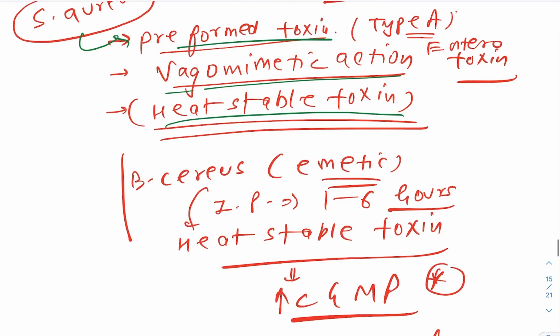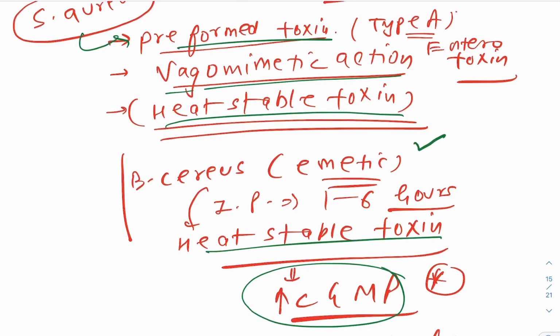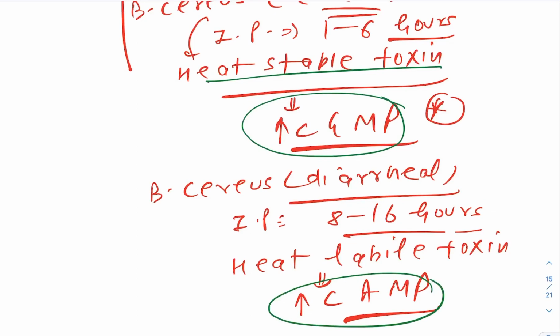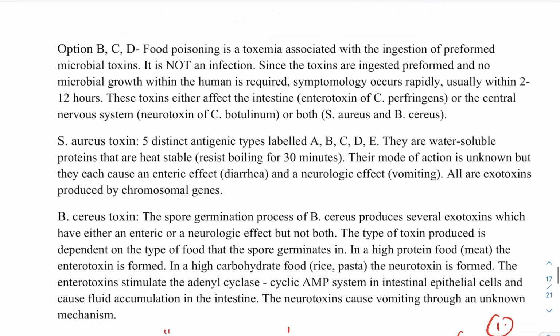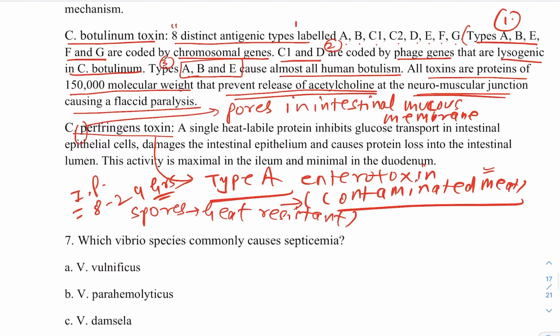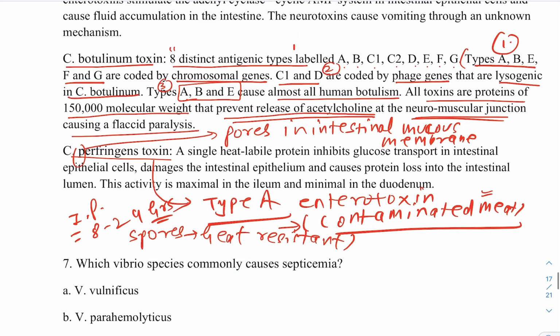Regarding Bacillus cereus, it is the same thing. Remember, cyclic GMP is increased because of the heat stable toxin in the Bacillus cereus emetic type. But in the diarrheal type the action is different: cyclic AMP is increased. And regarding Clostridium botulinum, you can remember these three important points. The first is that types A, B, E, F, and G are the chromosomal ones. Only two, C and D, are the phage genes, which are lysogenic in Clostridium botulinum.